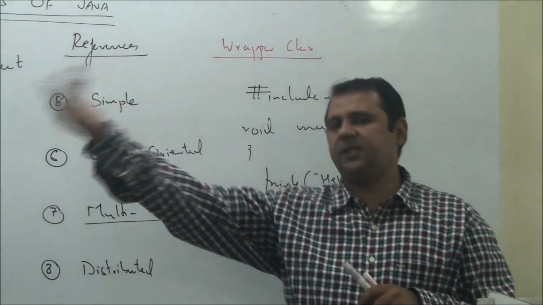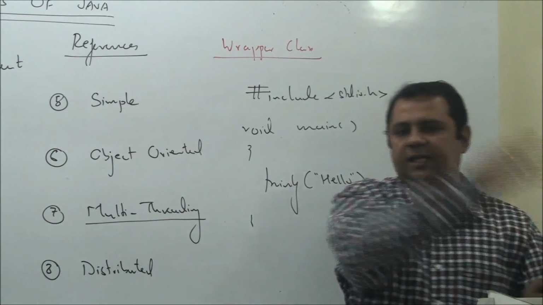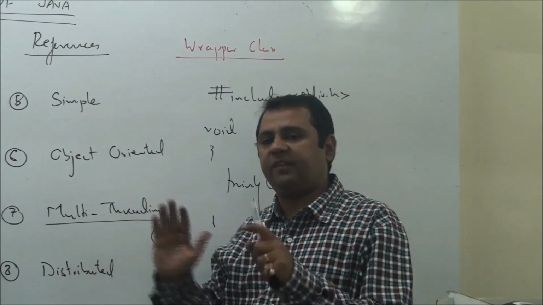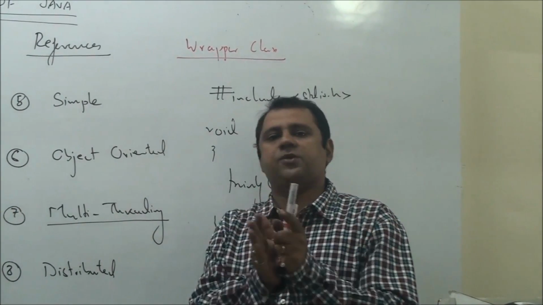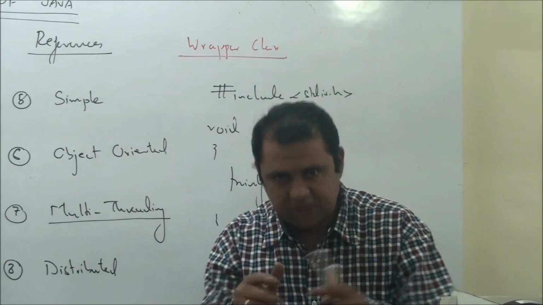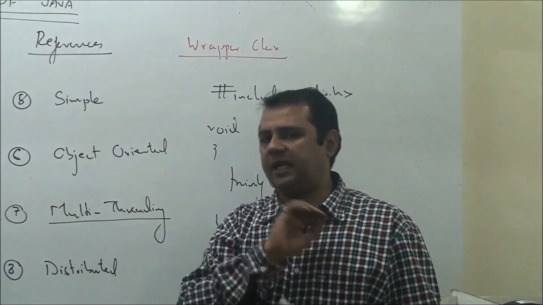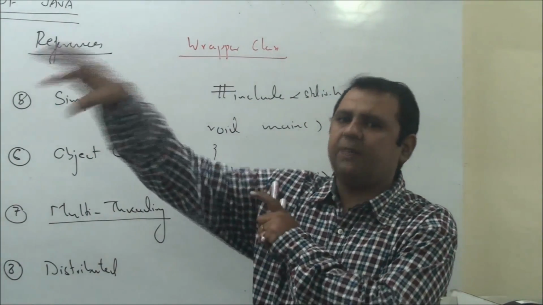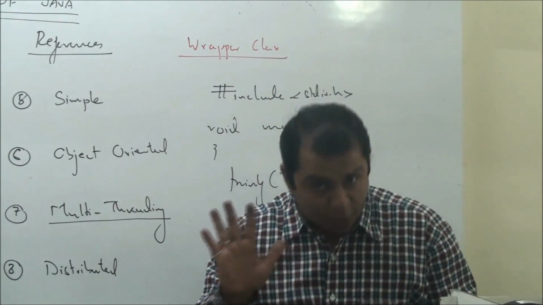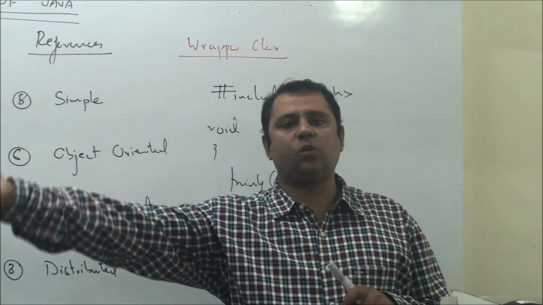That is, the method body is lying on some other machine, the call to the method is being given from some other machine, and they will behave as if they are lying on a single machine. This feature is very, very important when we develop applications in Java, because if in our project we have 4 programmers working, all 4 of them need not be present physically on the same machine. They can sit on their own machines. All the machines can be connected with the help of the internet or any kind of network, and any class, any method running on one machine can be accessed from a program running on another machine, provided both the machines have JVMs present so that one JVM can communicate with the other JVM.